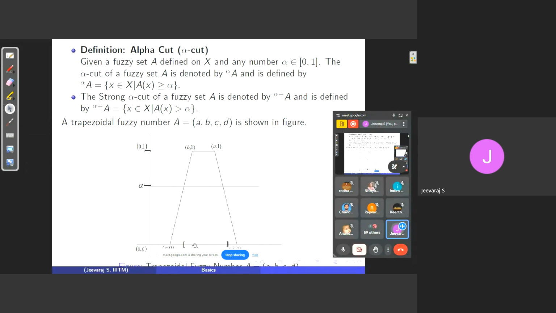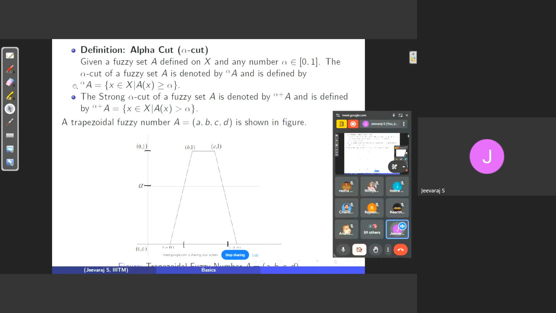Suppose I consider some x3 between x1 and x2. For example, my x3 is here. What would be its membership value? You need to see what A of x3 is. It would be somewhere here, right? We do not know what exact value this is, but we can say that definitely this value is greater than alpha, right? Similarly, if we take x4, its membership value is 1. Similarly, between x1 and x2, if you take any xi, its membership value is greater than or equal to alpha.